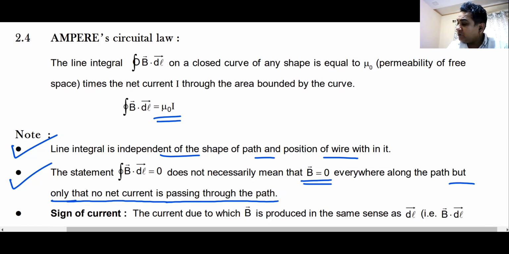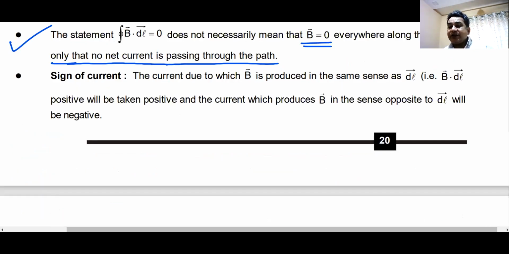Now, whenever you take this mu naught I enclosed, you must be very careful in choosing the sign of current. The current has the same sign as the sense of dl. It's very simple: if you are moving like this, if I call this anti-clockwise, then outward currents are positive and inward currents are negative.